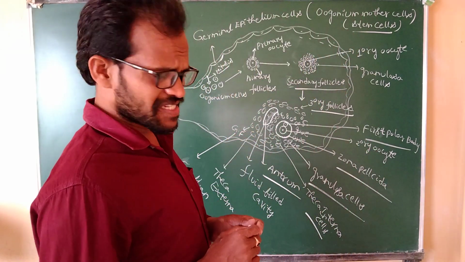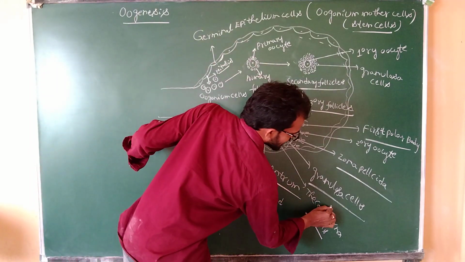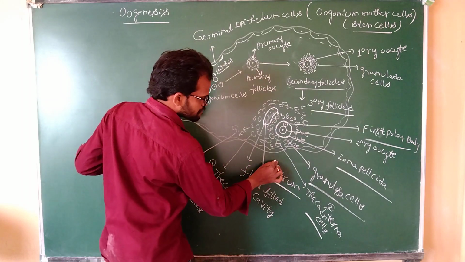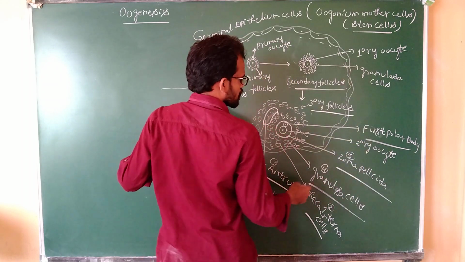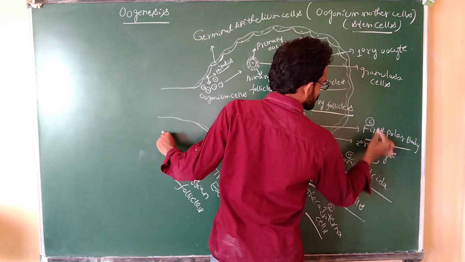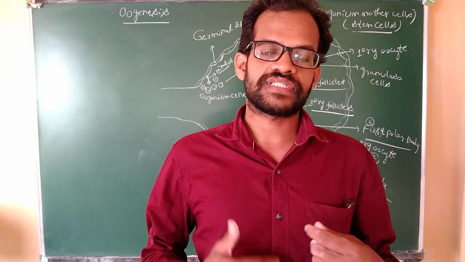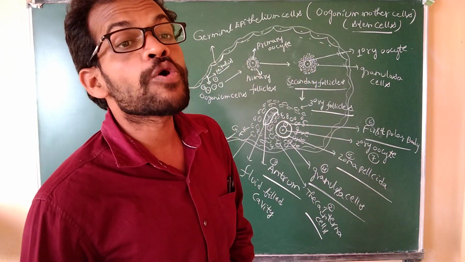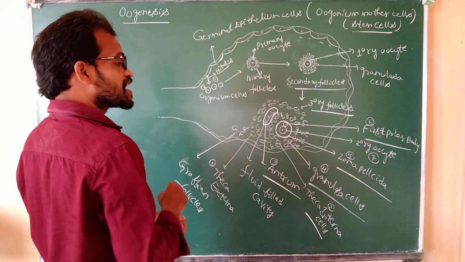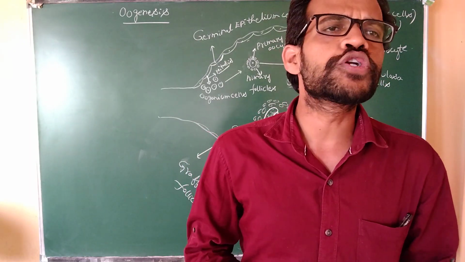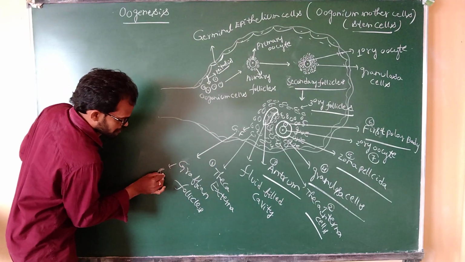The Graafian follicle consists of the theca externa, the theca interna, the antrum, the granulosa cells, the zona pellucida, the first polar body, and the secondary oocyte. The secondary oocyte participates in the meiosis 2 process. The rupturing of the secondary oocyte produces the egg cell. This is known as the ovulation process. The Graafian follicles are ruptured.